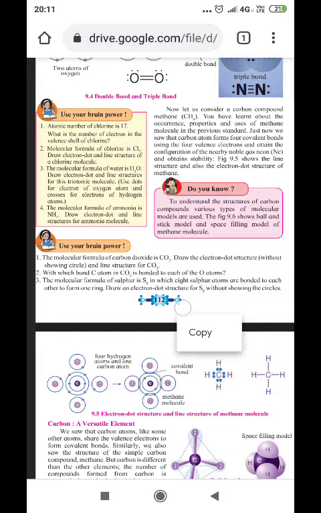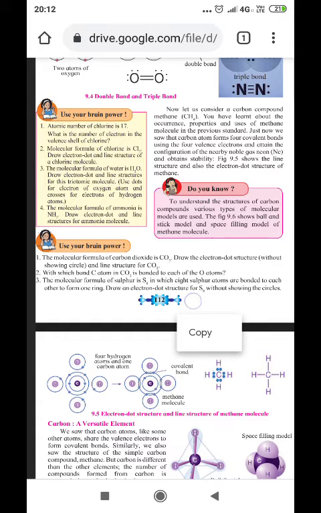The molecular formula of water is H2O. To draw electron dot and line structures for this triatomic molecule, use dots for electrons of the oxygen atom and crosses for electrons of the hydrogen atoms. So we can get the structure H-O-H, and between H and O there will be a dot and a cross. The molecular formula of ammonia is NH3. Draw electron dot and line structures of the ammonia molecule. The formula of ammonia is NH3, and therefore again a single bond is formed with each hydrogen.